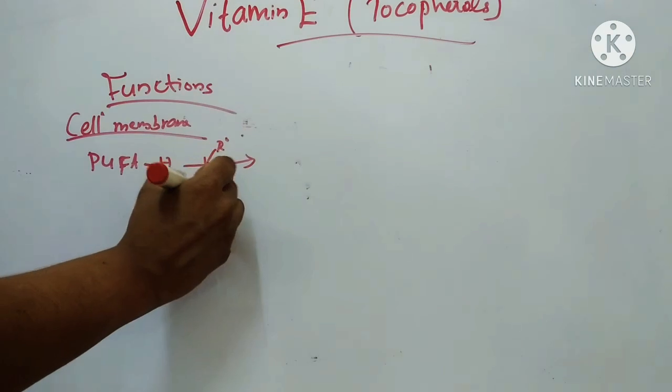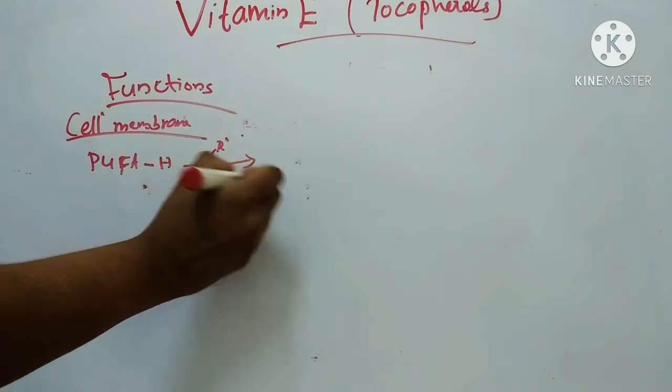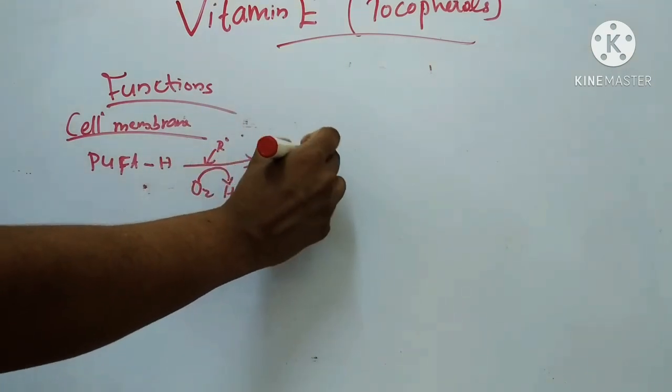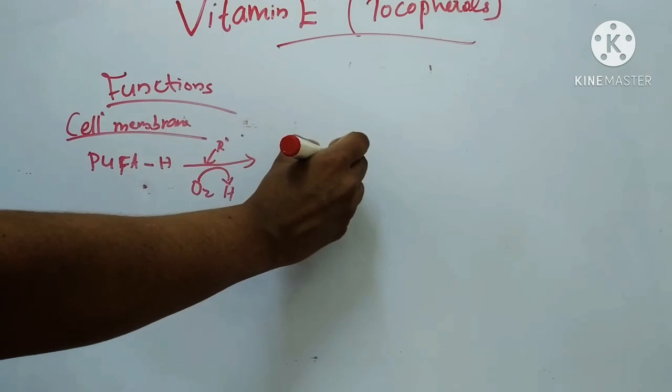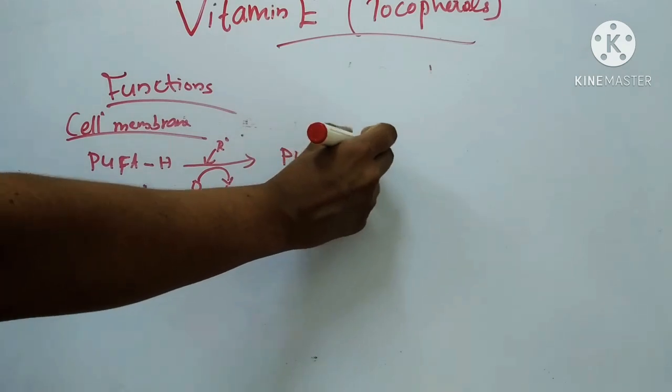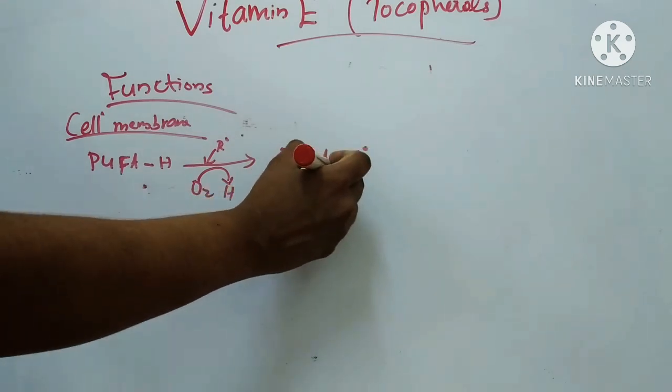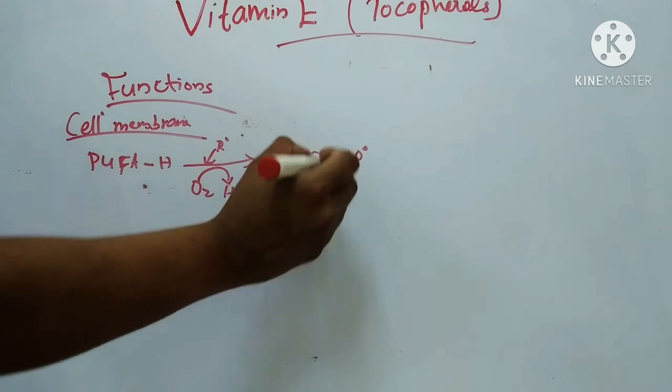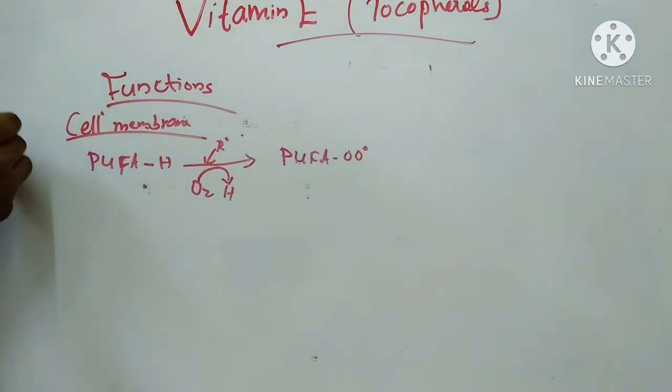Here one oxygen H. Then it is converted to polyunsaturated fatty acid free radical, the peroxyl free radical of polyunsaturated fatty acid, OO, otherwise lipid peroxide radical. This is the first step.